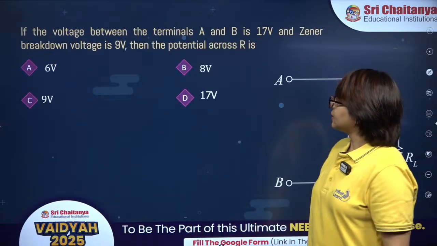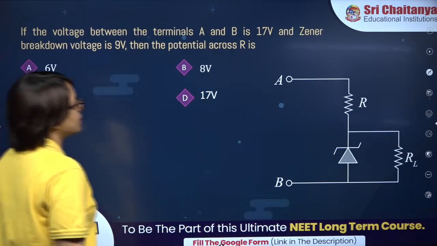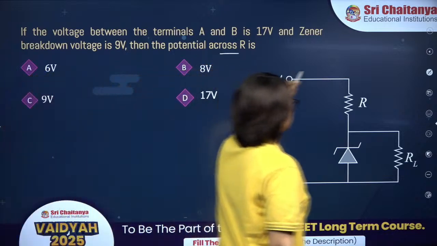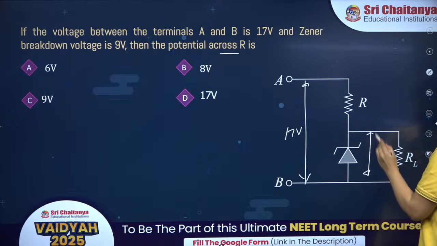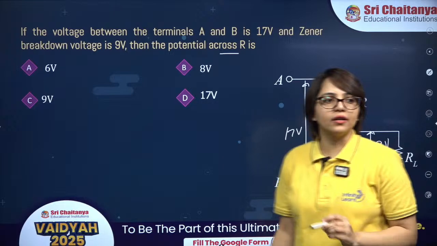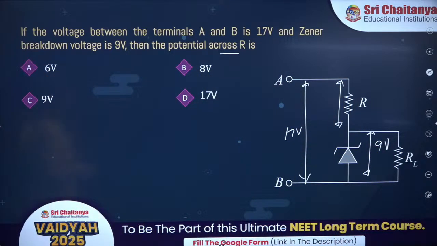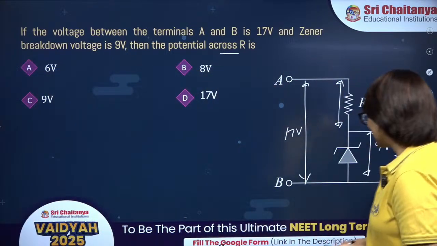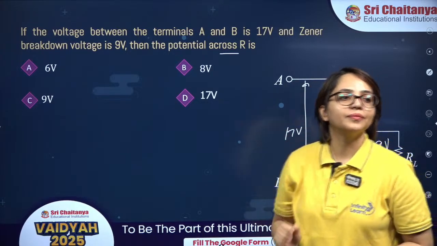Chaliye. Next is this one. This is again from semiconductor. If the voltage between the terminals A and B is 17 volt and Zener breakdown voltage is 9 volt, then the voltage across resistances. This is 17 volt, this is 9 volt. Then what is the voltage across resistance? Chaliye, this is the easiest one. Easiest one, beta. Try this one, try this one. Come on. Option B.